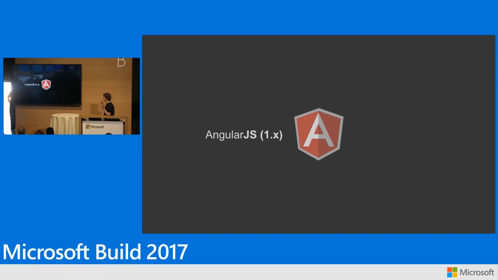So you'll hear me switch between using the word AngularJS and the word Angular in this talk today. Just so we're clear, and this is a thing that we're working to make better and better, AngularJS we refer to as the old version of Angular, Angular 1.x. And then we refer to Angular 2.x just as Angular. You'll probably hear us say it's just Angular. So when we're talking about Angular, we mean the new, shiny, awesome TypeScript Angular.